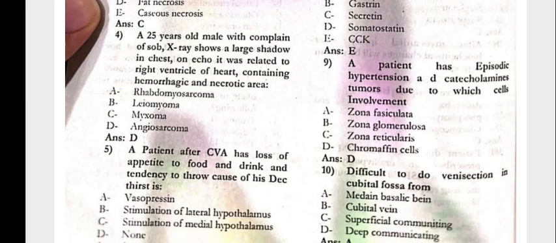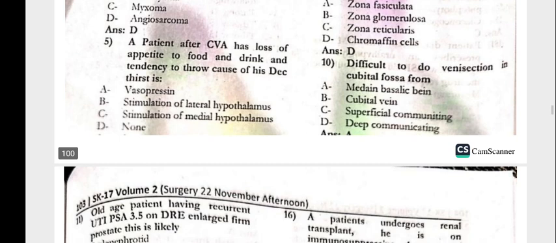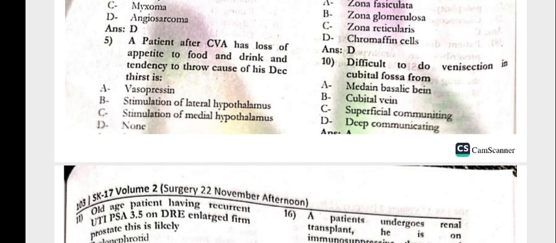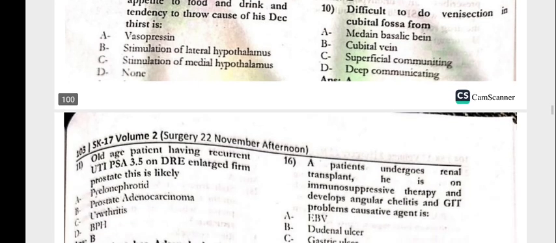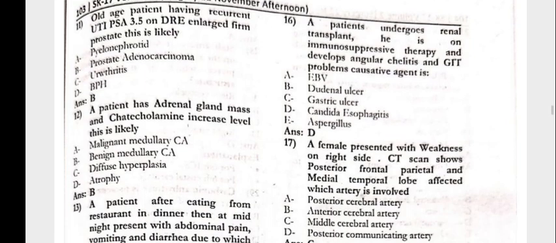The patient has episodic hypertension with catecholamines. The tumor is due to involvement of which cells? That is the chromaffin cells. Next, it is difficult to do venesection in the cubital fossa from the median basilic vein. Question number 11: an old-age patient having recurrent UTI, PSA 3.5, and on DRE an enlarged prostate. This is likely prostatic adenocarcinoma.